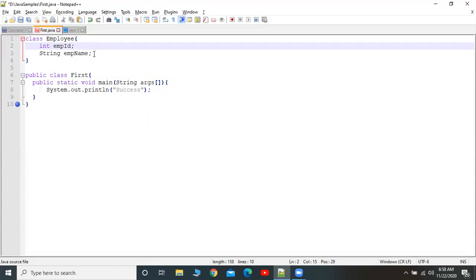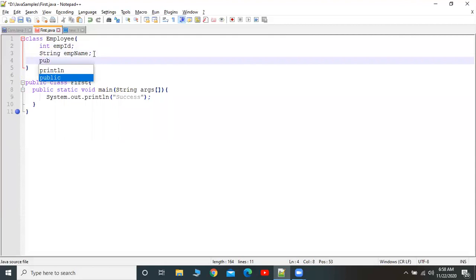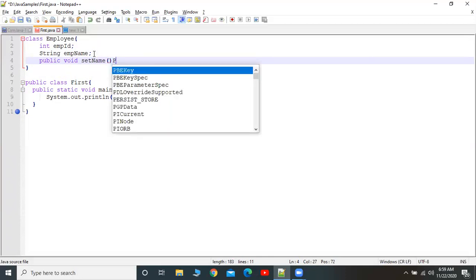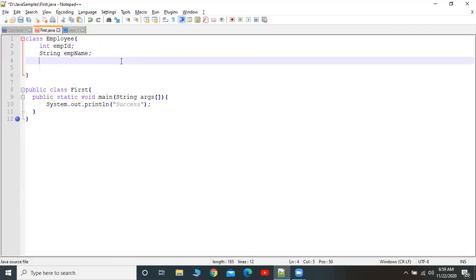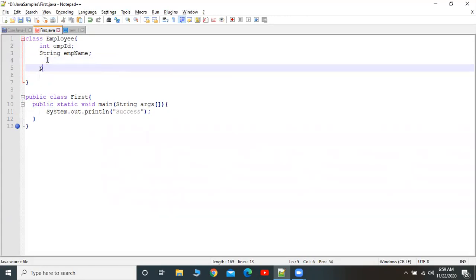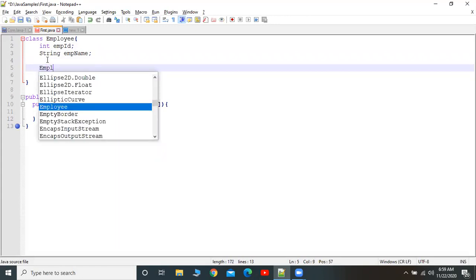Next, I'm going to create a public method, void setName. At this stage we don't want any method, so these are just the member variables. Now see, I'm going to create one constructor, Employee.